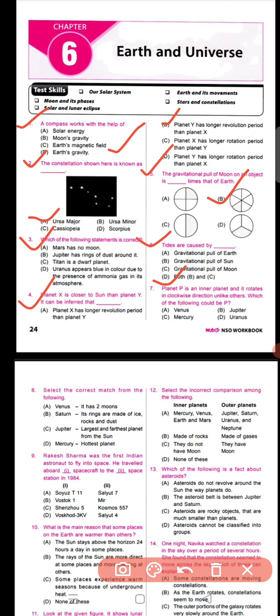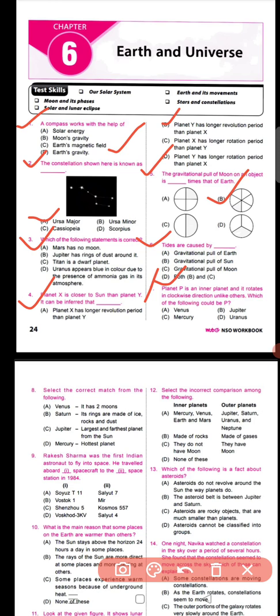Next question, question number 7 says that planet P is an inner planet and it rotates in clockwise direction unlike others. Which of the following could be P? So P is an inner planet and it rotates in clockwise direction unlike others. Four options are there: Venus, Jupiter, Mercury and Uranus. So your correct option will be, all the planets rotate in anti-clockwise direction, but here this planet rotates in clockwise direction.